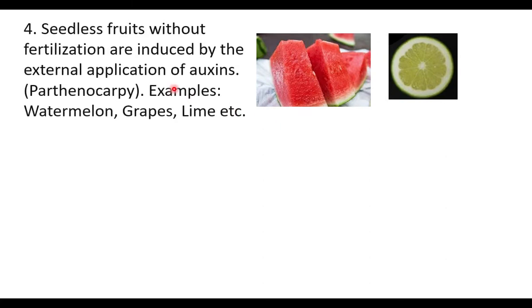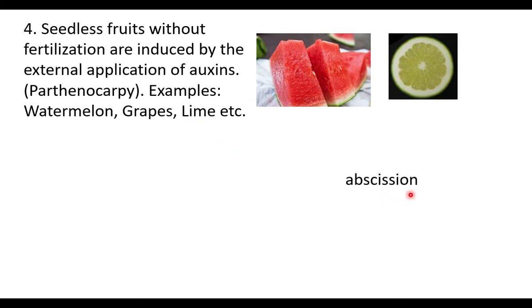Auxins are used to produce seedless fruits. This is seedless watermelon, seedless lemon, seedless grapes. Seedless fruits are called parthenocarpic fruits. They are produced without fertilization. Spraying auxins on the flowers produces seedless fruits. Seedless fruits without fertilization are induced by the external application of auxins. Example: seedless watermelon, grapes, lime, etc.